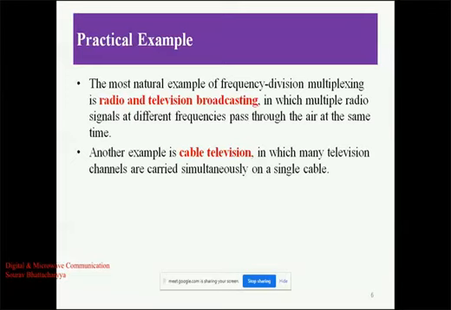A practical example of multiplexing, and specifically frequency division multiplexing, is radio and television broadcasting. When we use our mobile phone to listen to FM channels, first of all we search for the channels. After searching we get a lot of channels, with frequencies like 92.8, 104 or 108.6 megahertz. Suppose we have received three corresponding frequency channels.